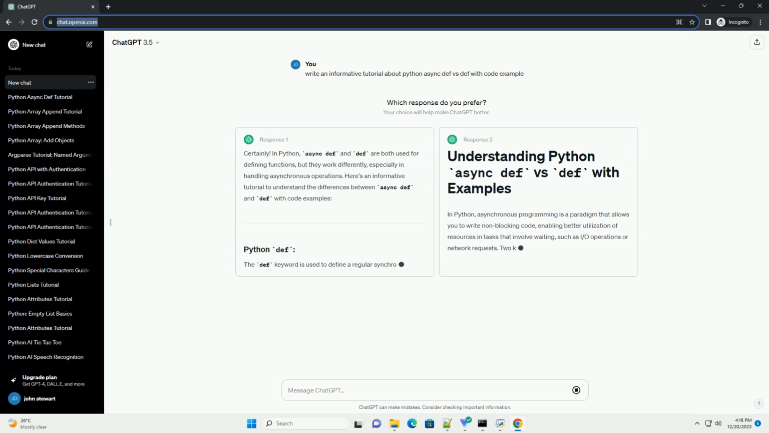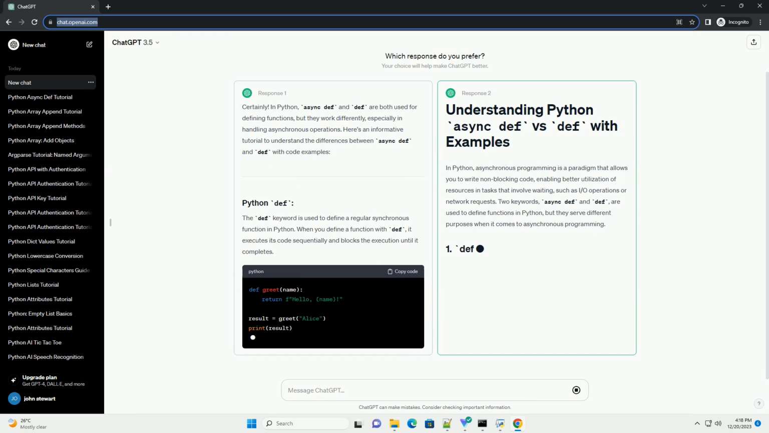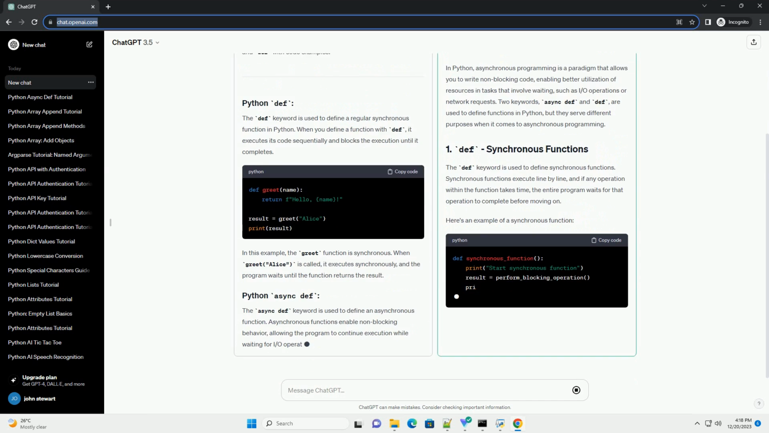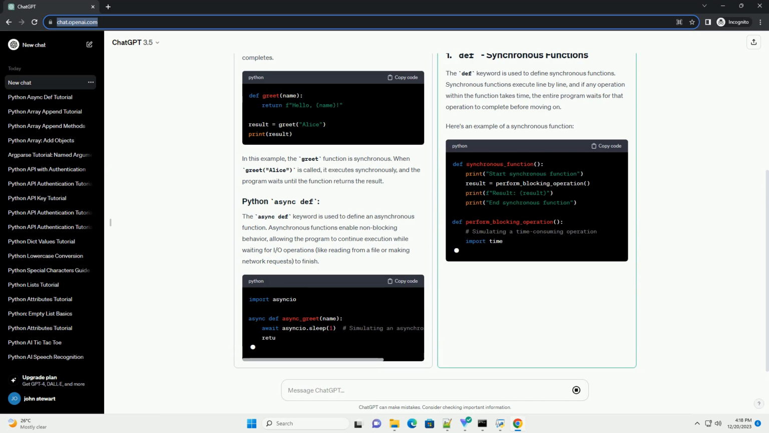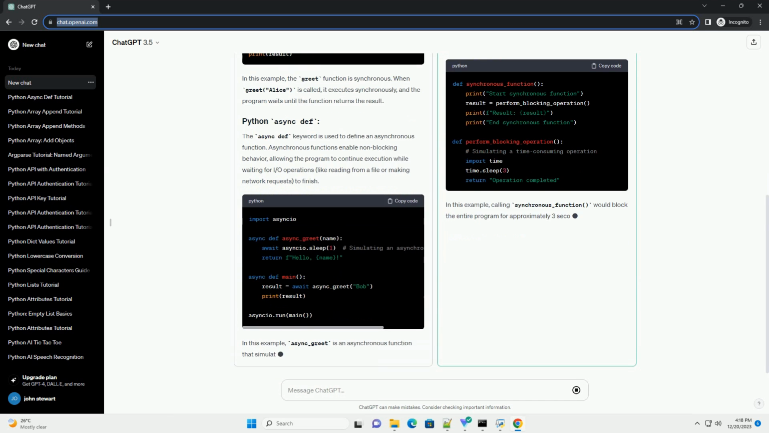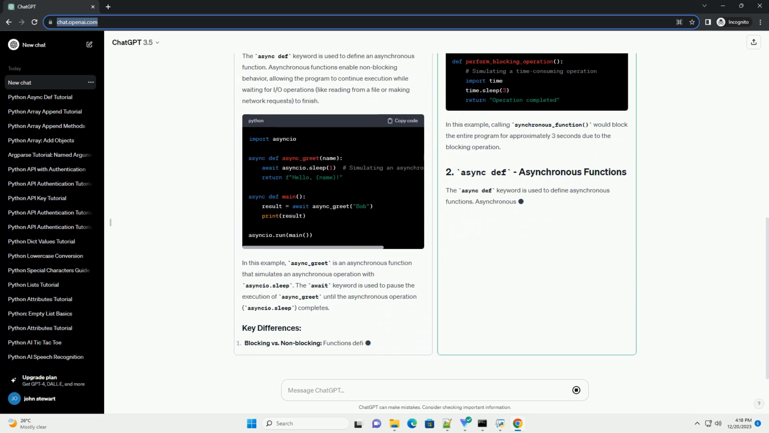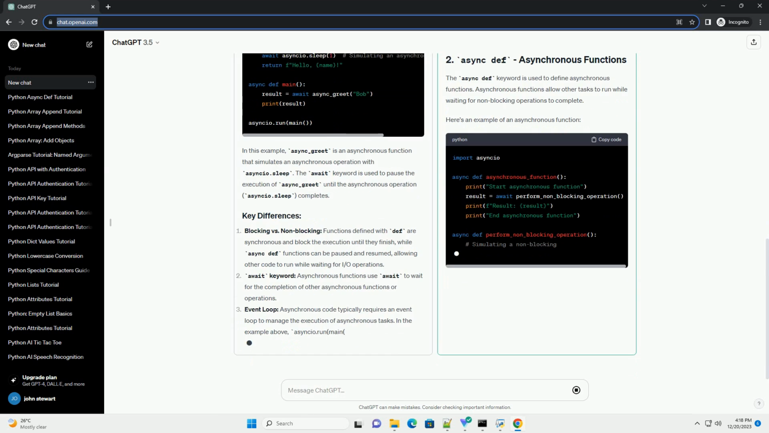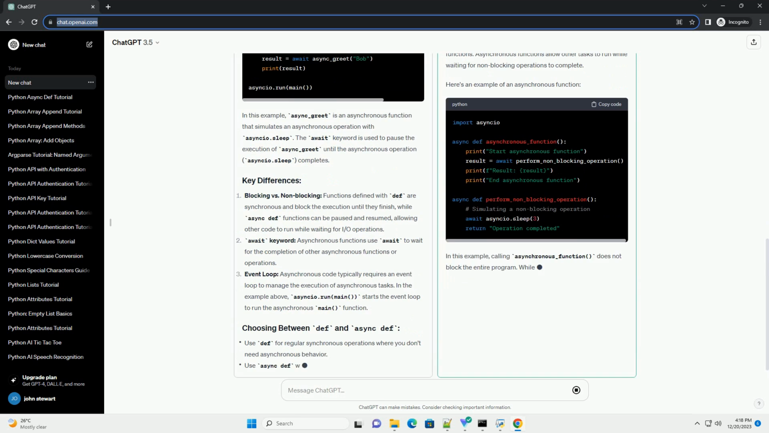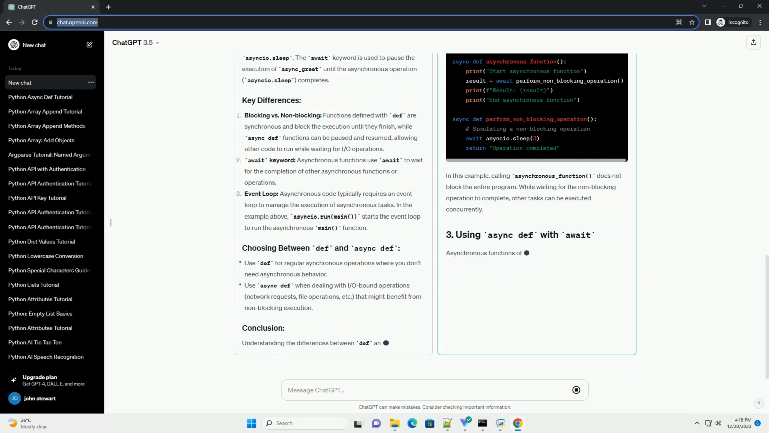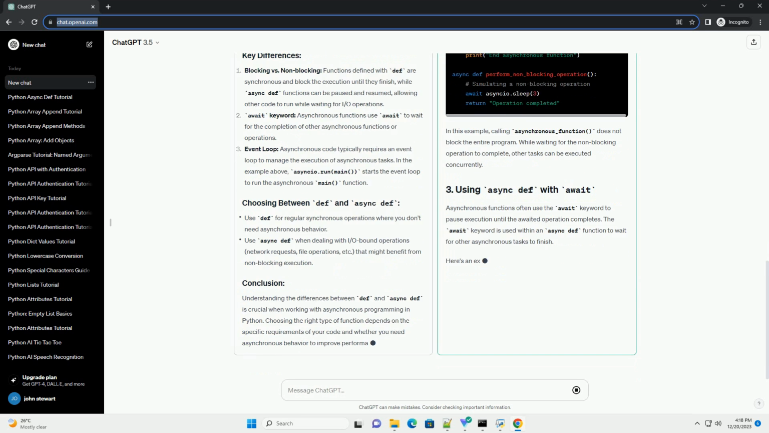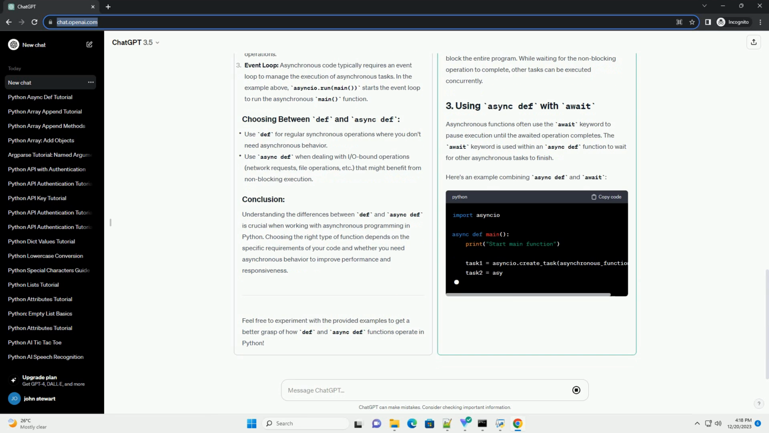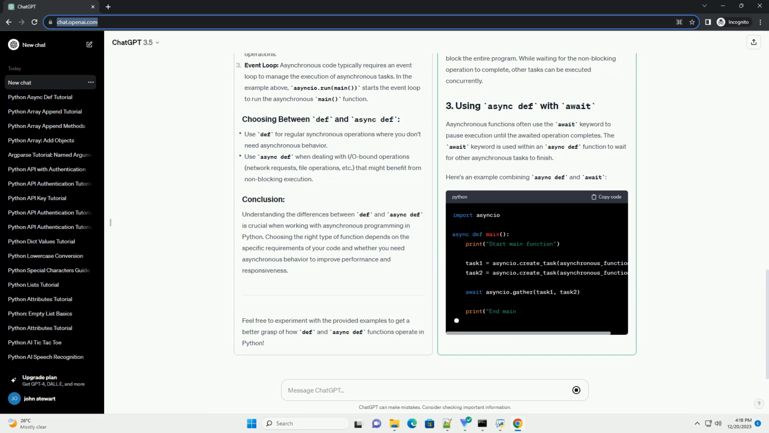Certainly. In Python, async def and def are both used for defining functions, but they work differently, especially in handling asynchronous operations. Here's an informative tutorial to understand the differences between async def and def with code examples. The def keyword is used to define a regular synchronous function in Python. When you define a function with def, it executes its code sequentially and blocks the execution until it completes.